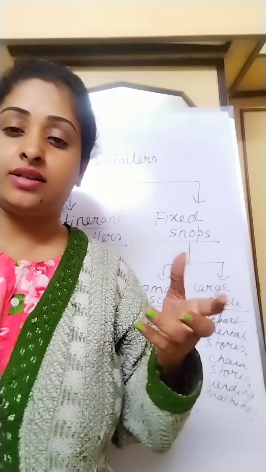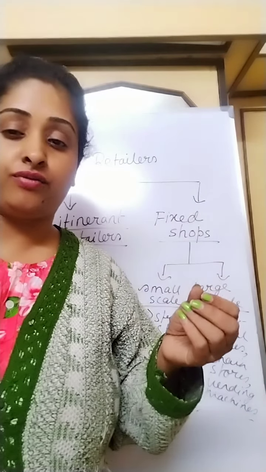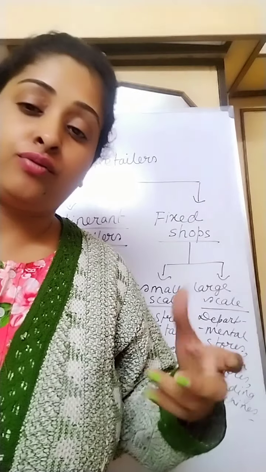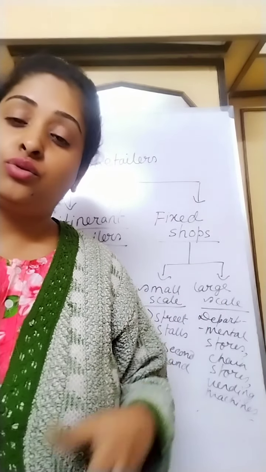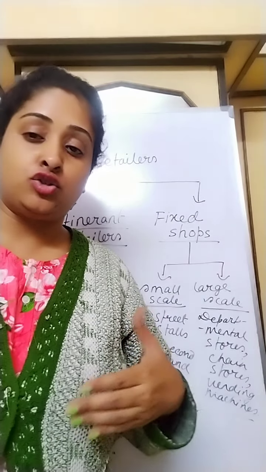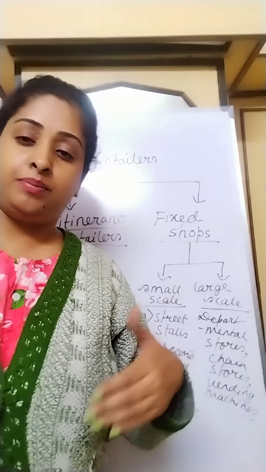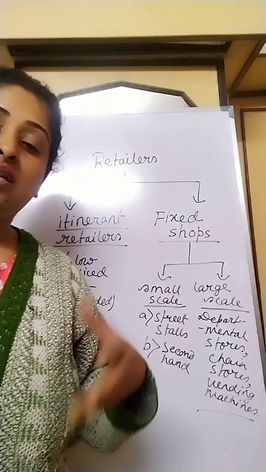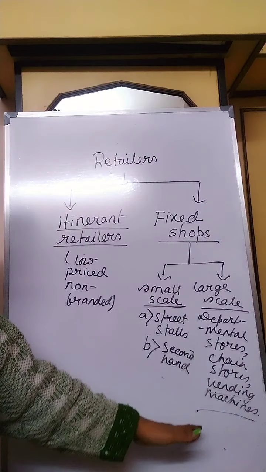Cold drinks, coffee, softy ice creams come out with the insertion of a coin, or you can see your weight automatically with the insertion of one coin. That is called an automatic vending machine. You don't need any human being to operate it, or maybe one person can be seated in that machine to operate it. So this type of business comes under the large scale category.